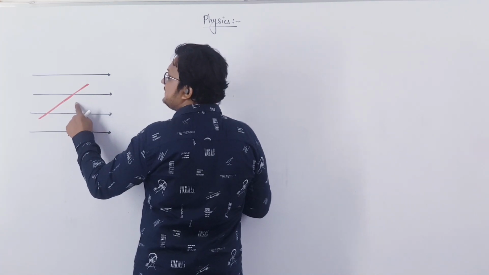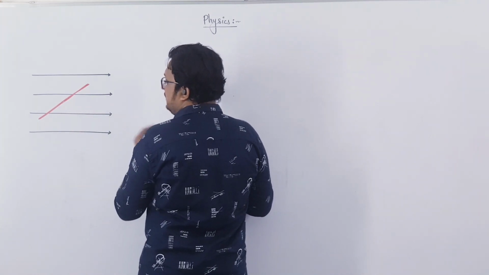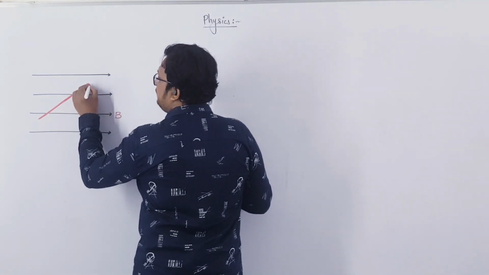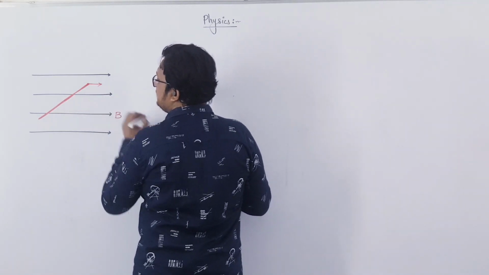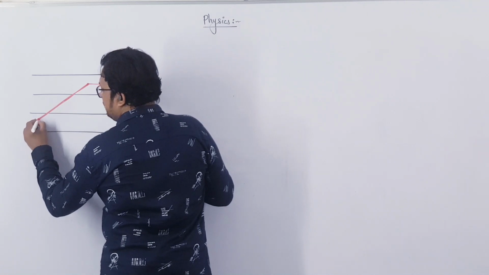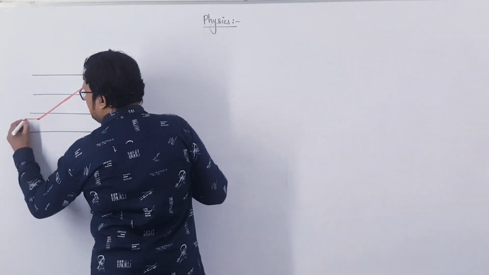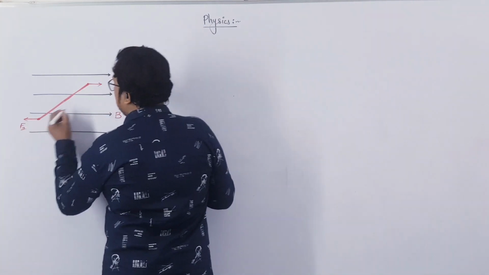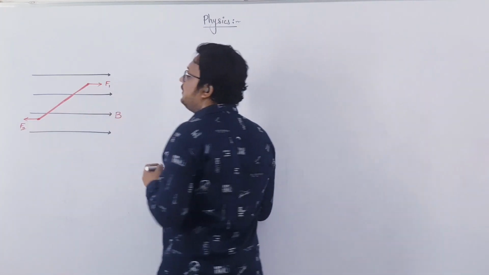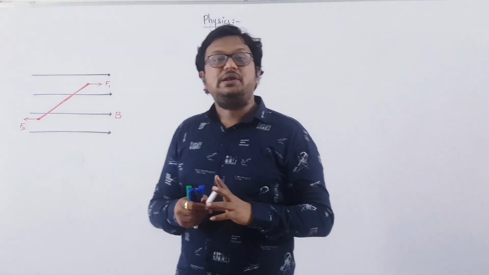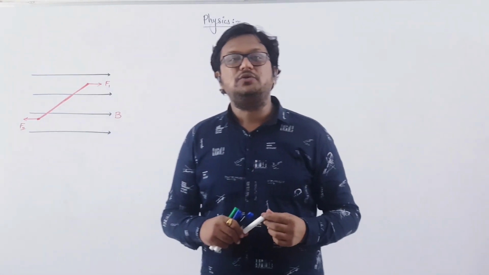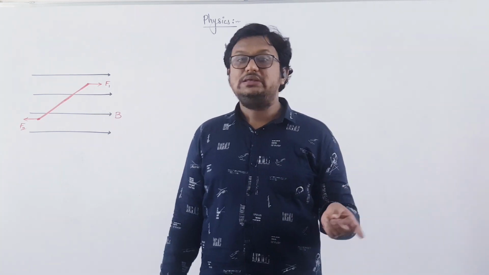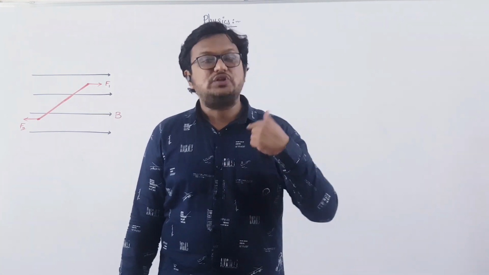Now if a dipole is kept in this uniform magnetic field, let us say the value of the magnetic field is B, then this end of the dipole will experience a force in this direction, and this end of the magnetic needle will experience a force in this direction. Let us say F2 and this is F1. Now these two forces F1 and F2 will be equal in magnitude but opposite in direction.